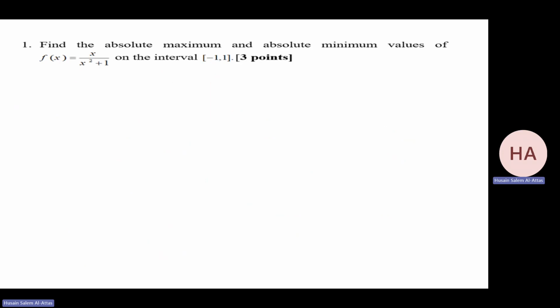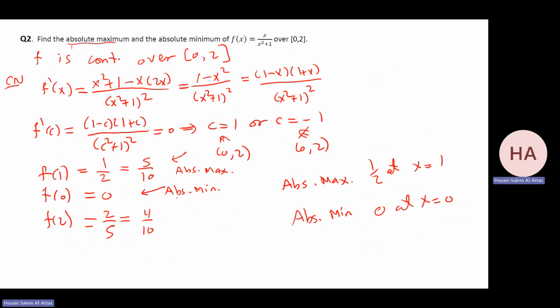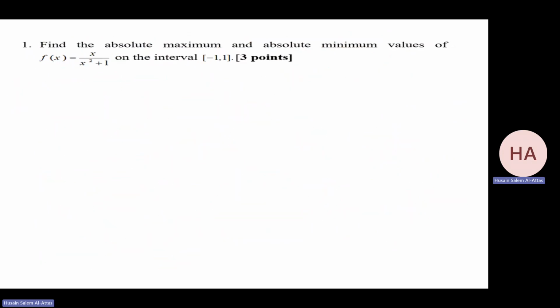Sometimes to decide the maximum and minimum, you need to do some calculation, some tricks or checks. I think we did this, but not over that interval, over another interval, 0 to 2. So we'll do it again. First we need to specify that it's continuous on this interval, which is true.